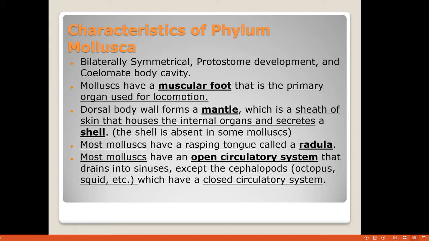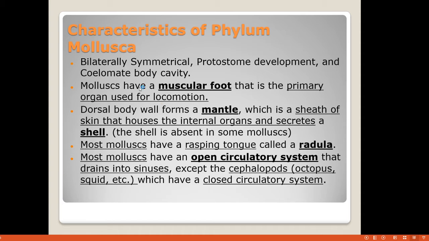It means there is an opening, when we talk about developmental biology. They have a limited body cavity.